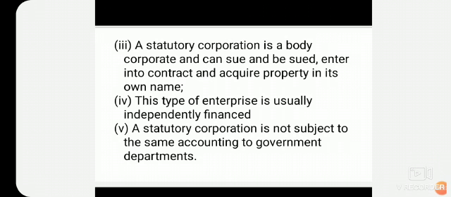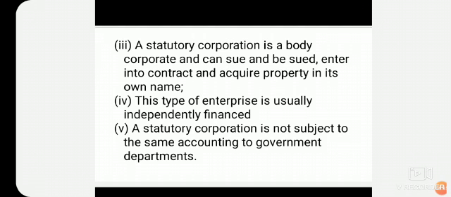In that budget, how the money is going to be collected, what the different sources are, and at the same time how that fund is going to be utilized, that is expenditure. That is called a budget. But these statutory corporations do not depend on the budget presented by the government.